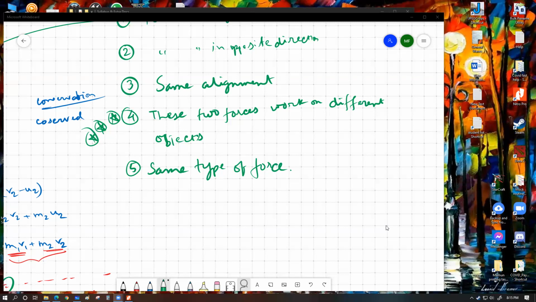Second example. Do you kids know what a high jump is? I'm not talking about long jump. I'm not talking about pole vault. I'm talking about high jump.